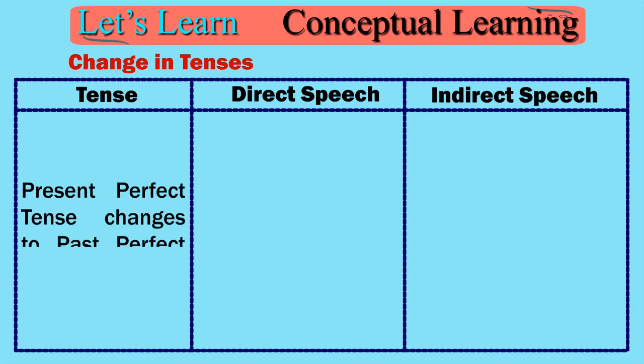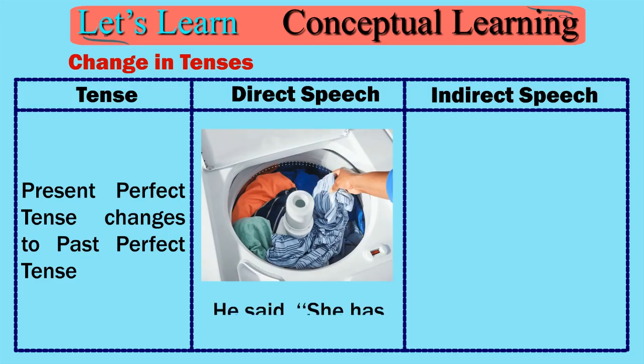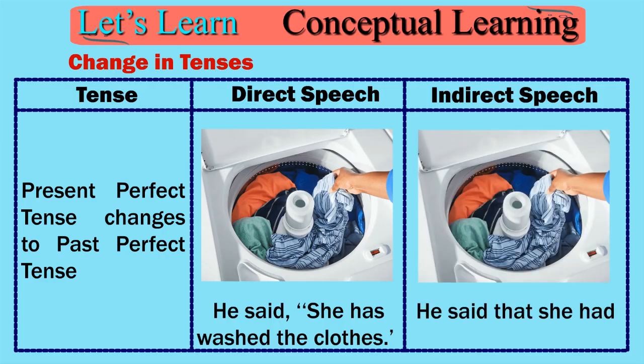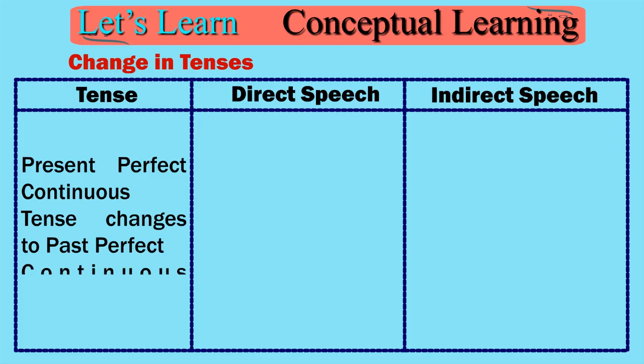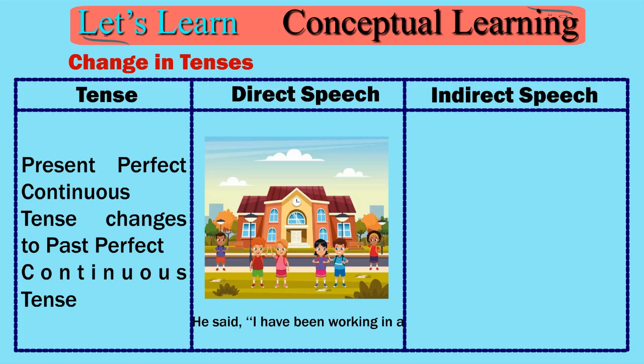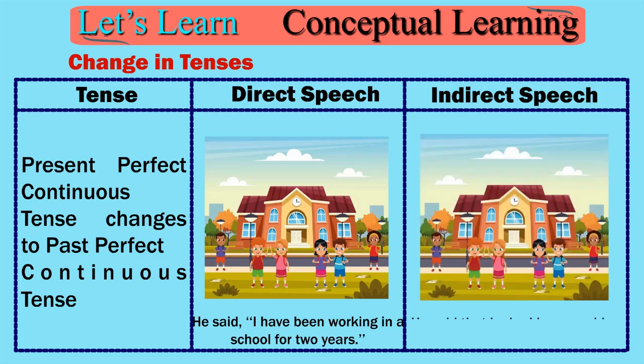Present perfect tense changes to past perfect tense. He said, "She has washed the clothes." He said that she had washed the clothes. Present perfect continuous tense changes to past perfect continuous tense. He said, "I have been working in a school for 2 years." He said that he had been working in a school for 2 years.